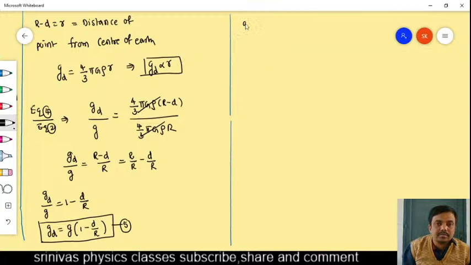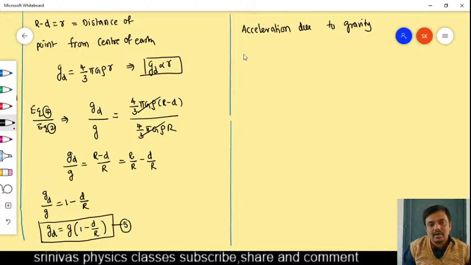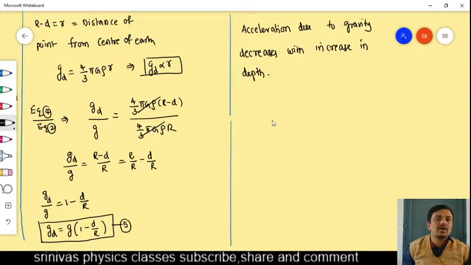Acceleration due to gravity g_d decreases with increase in depth. Okay, this is how acceleration due to gravity varies.